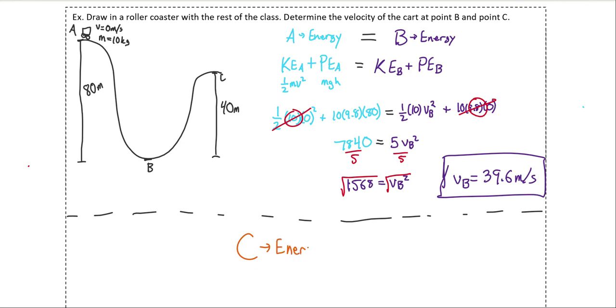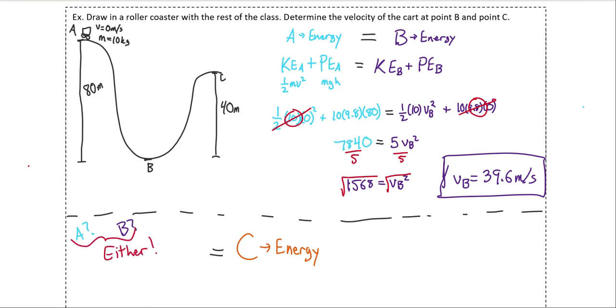Now at point C, which energy should we take? Should we take the energy at A or should we take the energy at B? Which one should we compare to the energy at C? And the answer is either one.